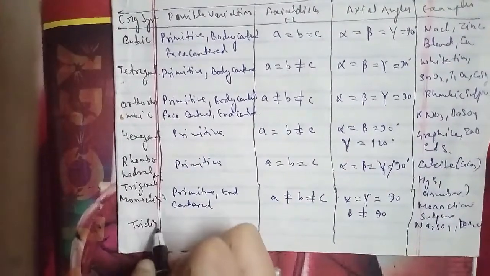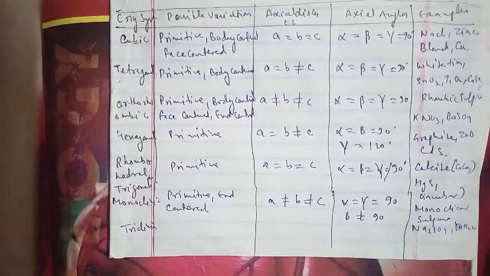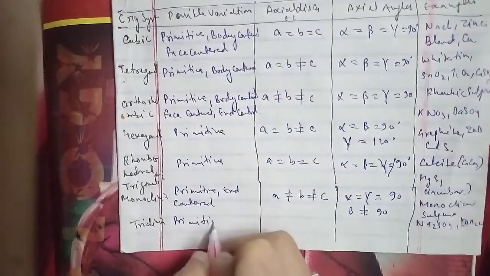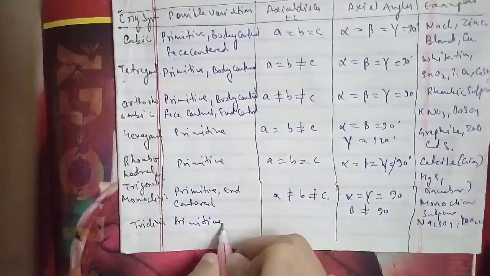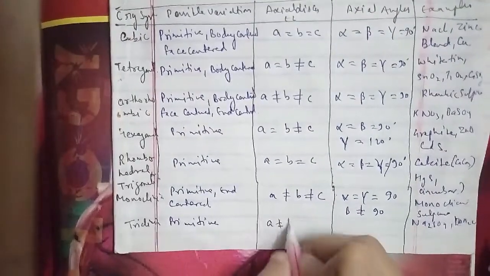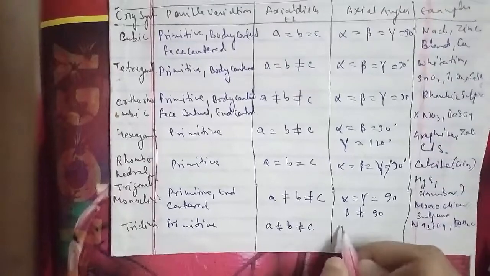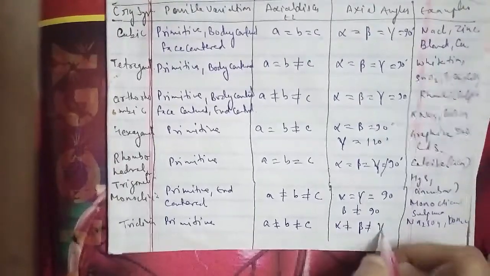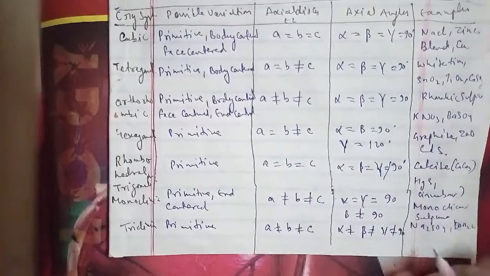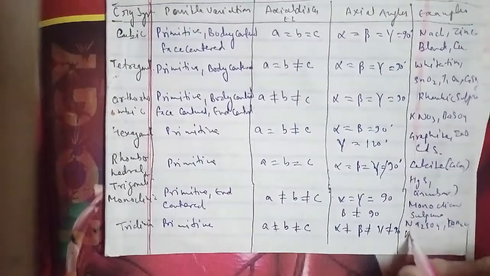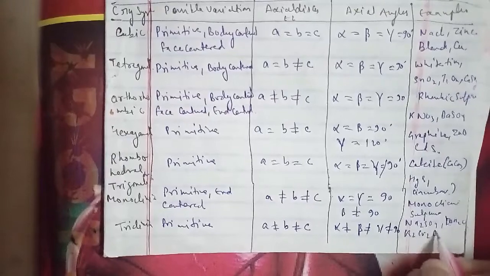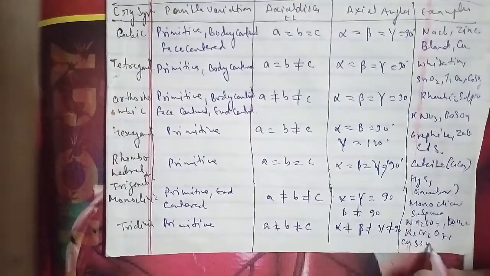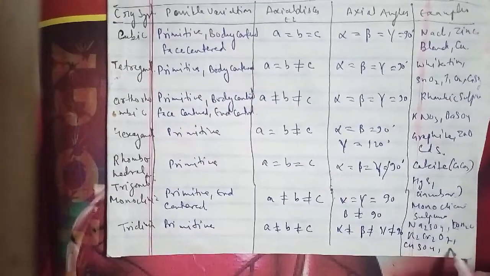Primitive and body centered are the two tetragonal, with one side different in length to the others, and angles between the faces all 90 degrees. Primitive, body centered, face centered and end centered are the four orthorhombic lattices, with unequal sides and angles between faces all 90 degrees. Primitive and end centered are the two monoclinic lattices, with unequal sides and two faces having an equal angle different from 90 degrees as well.